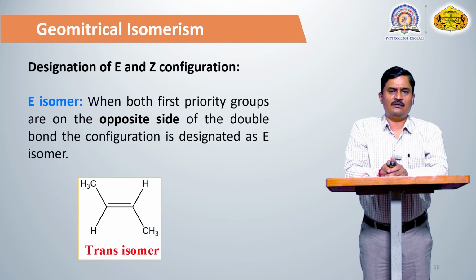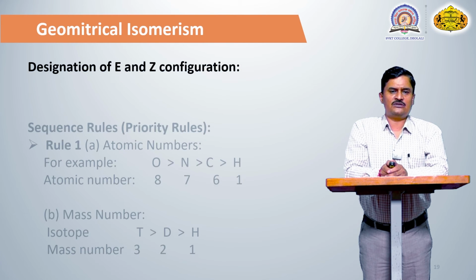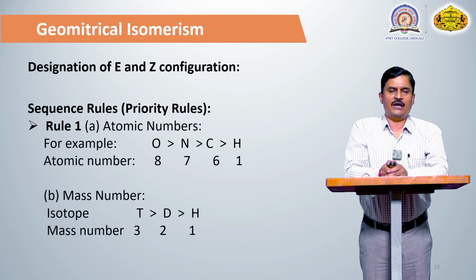Z isomer means the same side: if the first priority groups or the second priority groups are present on the same side of the carbon-carbon double bond, that is known as a cis isomer, and if present on the opposite side of the carbon-carbon double bond, that is known as a trans isomer. The designation of the EZ nomenclature system uses a sequence rule. We discussed this rule in the previous lecture also. Sequence rule means the priority rules.